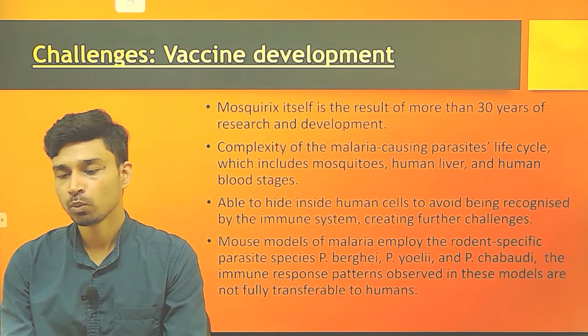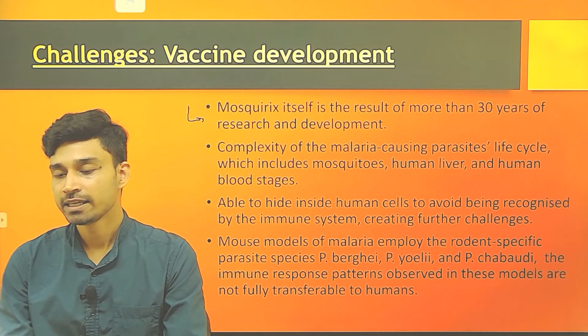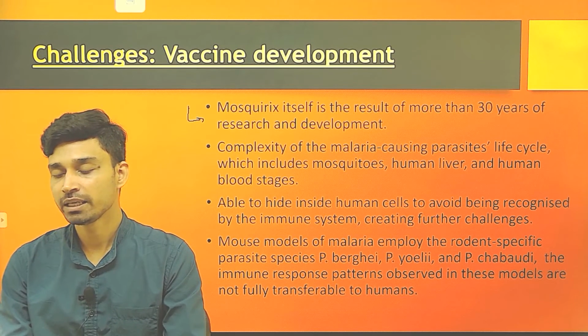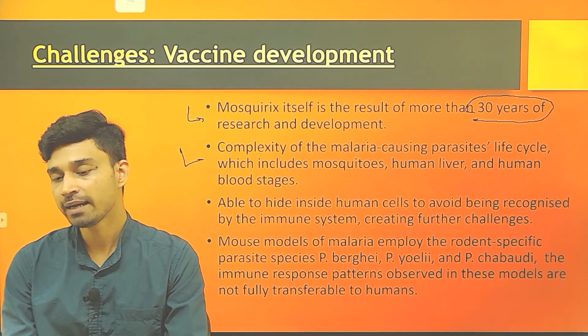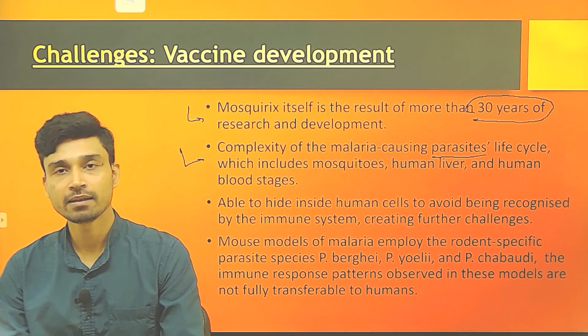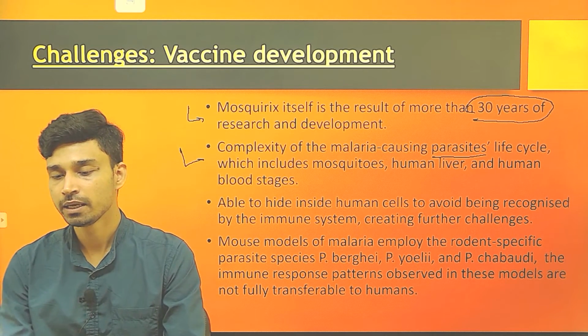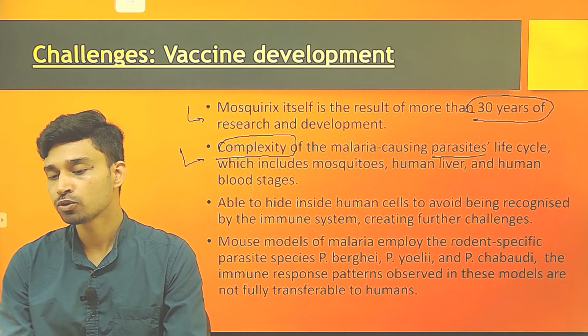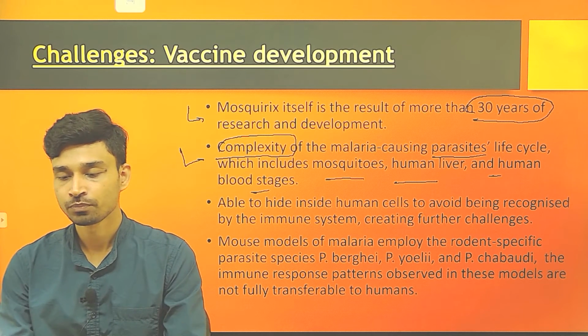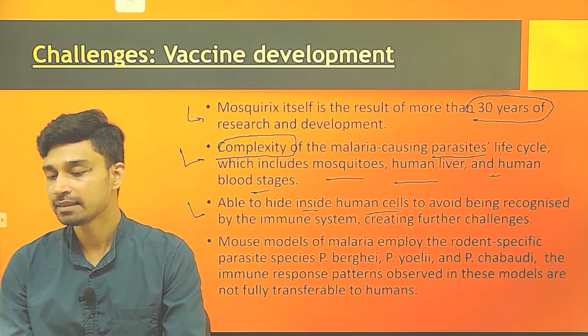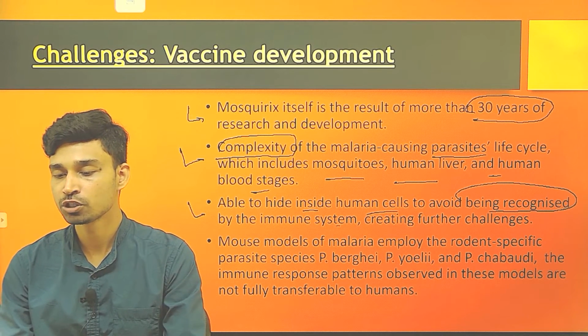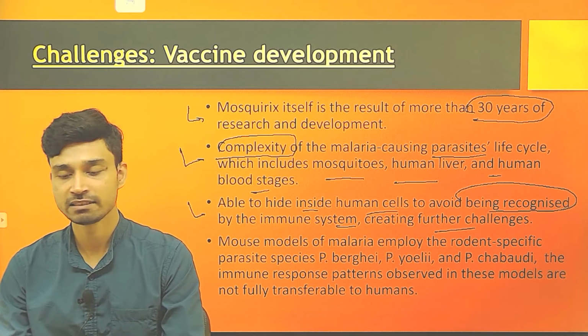The challenges in vaccine development have been numerous. One challenge is that the development of the first malaria vaccine, Mosquirix, has taken almost 30 years of research and development. The reason behind this is the parasite's life cycle. The parasite responsible for causing malaria is very complex, and includes not only mosquitoes, but also human liver and human blood stages. Also, the second problem is that these parasites are able to hide inside human cells and thus avoid being recognized by the immune system, creating further challenges in vaccine development.